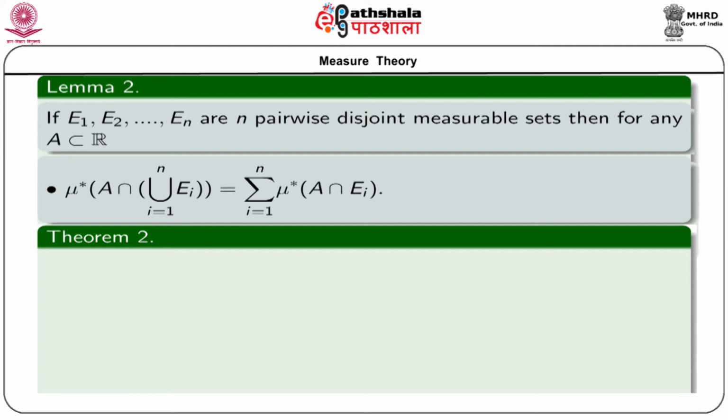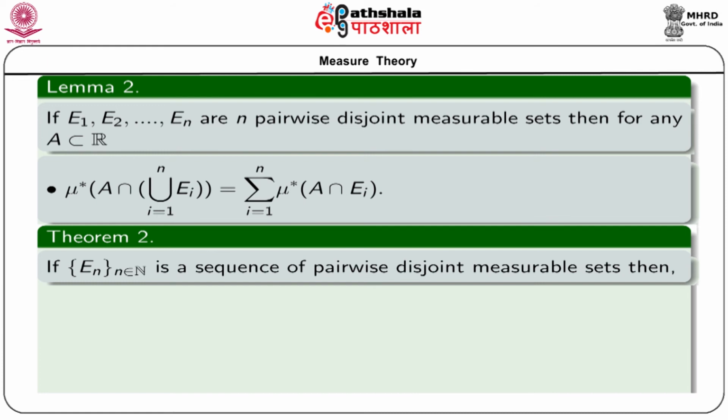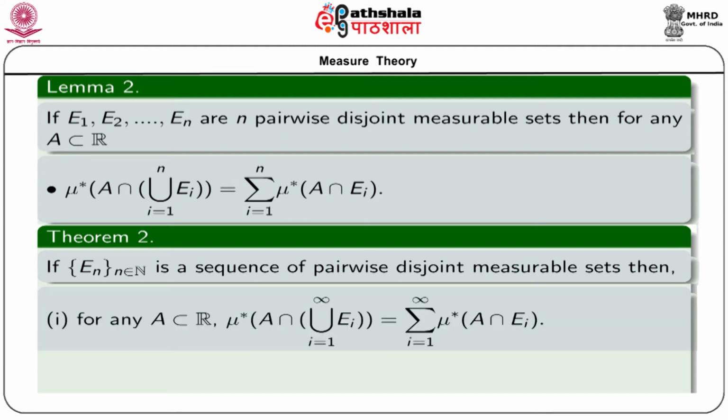Next, we go to one of the main results of this module, theorem 2. If En is a sequence of pairwise disjoint measurable sets, then first for any A subset of R, we can prove that mu star of A intersection union i equal to 1 to infinity E i is equal to sigma i equal to 1 to infinity mu star of A intersection E i.